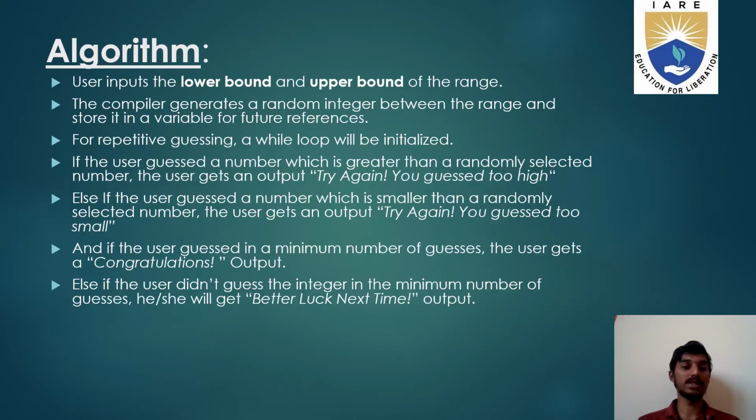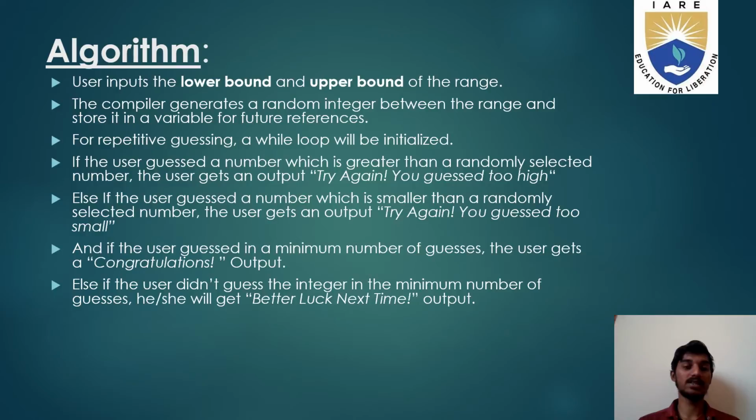If the user guessed a number which is greater than the randomly generated number, the user gets an output: "Try again, you guessed too high." If the user guessed a number which is smaller than the randomly selected number, the user gets an output: "Try again, you guessed too small."